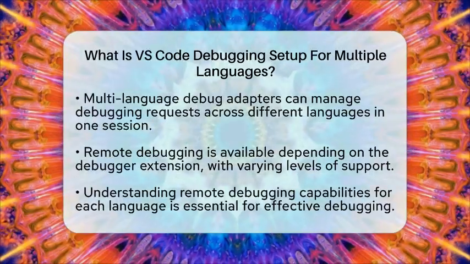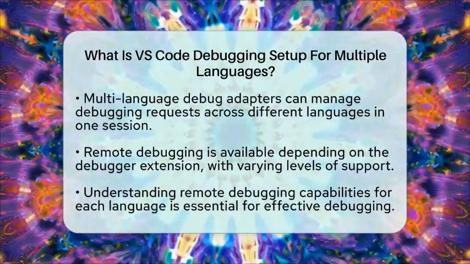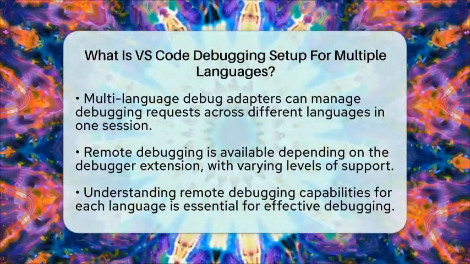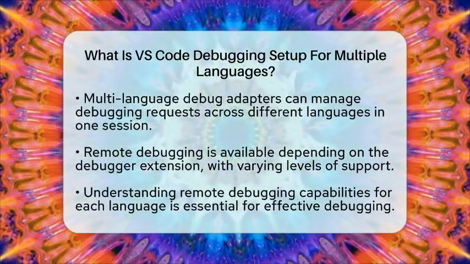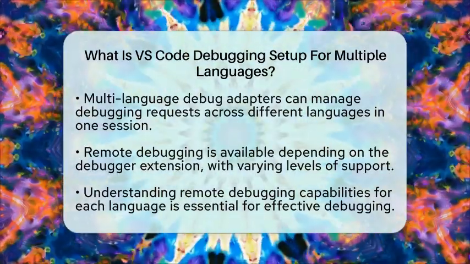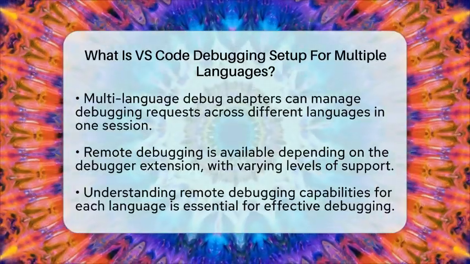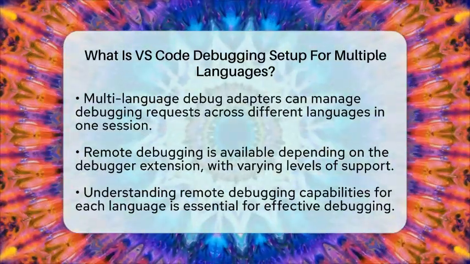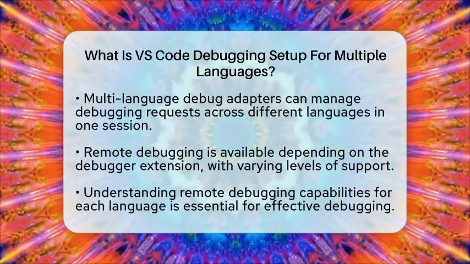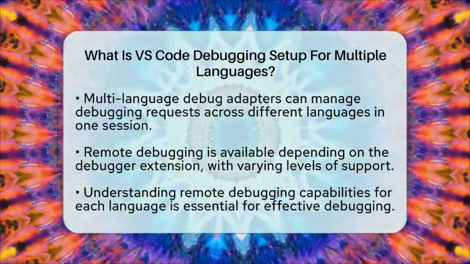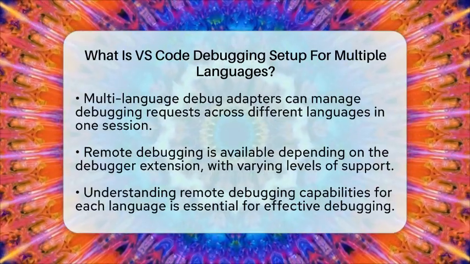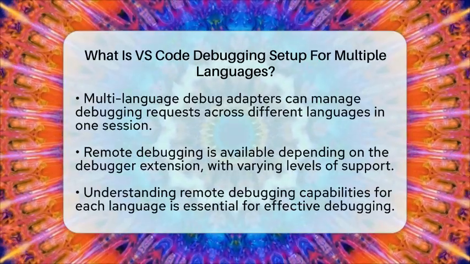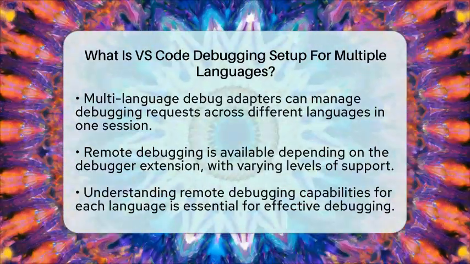To summarize, setting up debugging in Visual Studio Code for multiple languages involves installing the necessary debugger extensions, managing launch configurations in launch.json, utilizing multi-target debugging for concurrent sessions, and potentially using multi-language debug adapters for complex projects. Understanding the capabilities of remote debugging for your chosen languages is also important. With this setup, you will be well equipped to find and fix bugs across different parts of your multi-language projects efficiently.